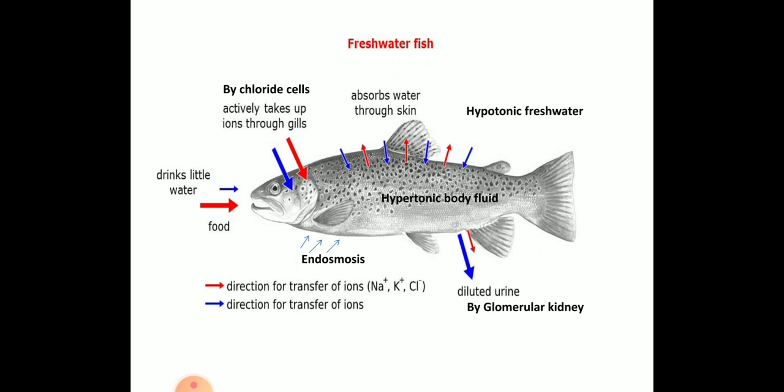Due to that, absorption of water takes place through the skin, and later endosmosis, that is entering inside, and diluted urine is produced by the glomerular kidney, and later the salts are again taken up with the help of chloride cells. You need to draw this diagram and explain the osmoregulation in freshwater. So this is about osmoregulation in freshwater.